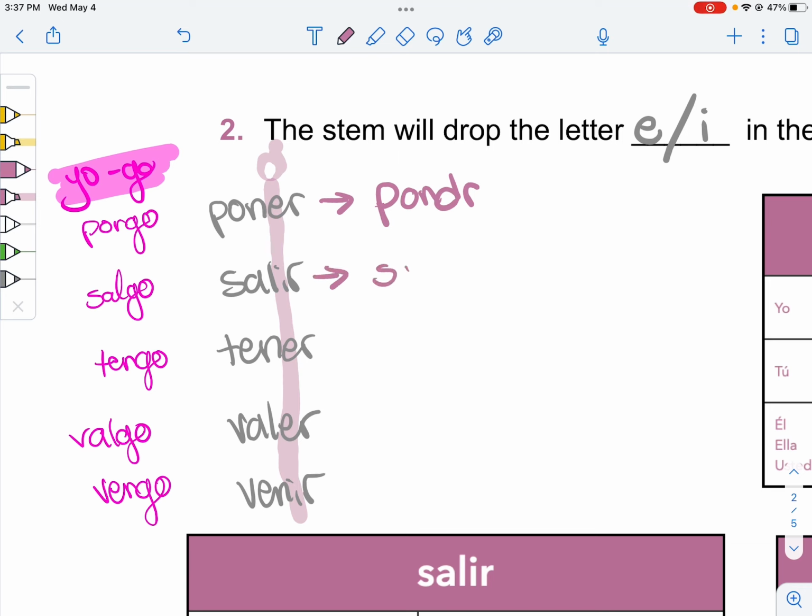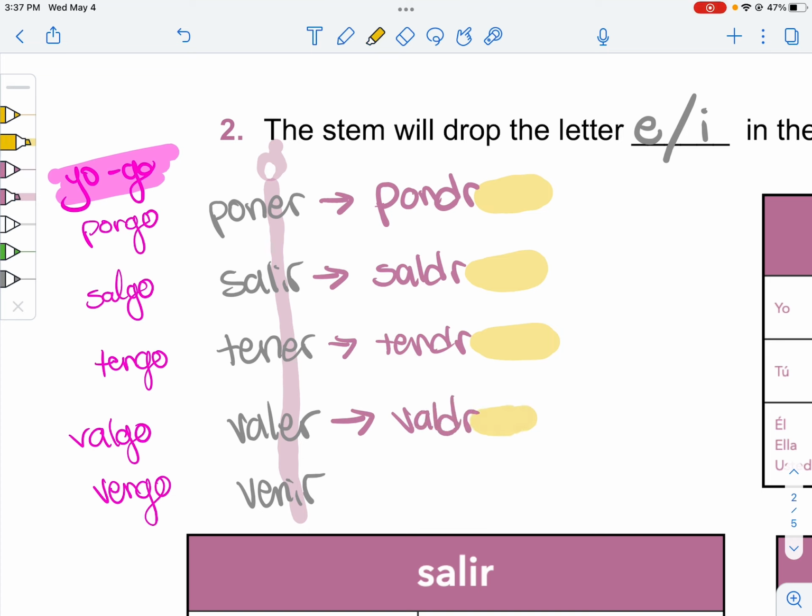Salir becomes saldr, again followed by your future endings, of course. Tener becomes tendr, like tendril, so that's fun. And then valer becomes valdr, followed by your endings. And then venir becomes vendr, followed by your endings.